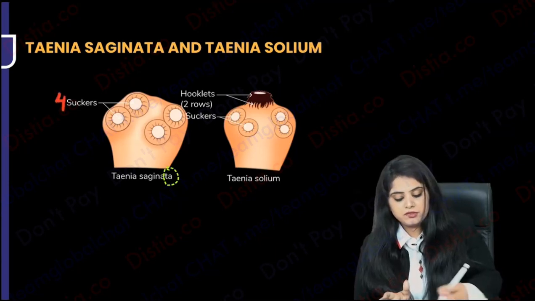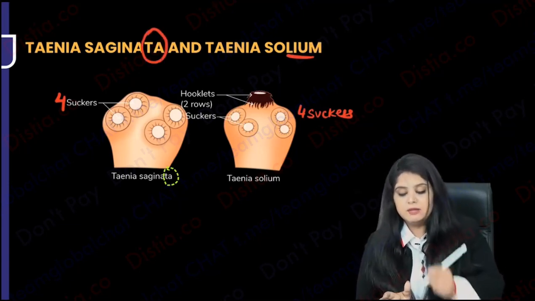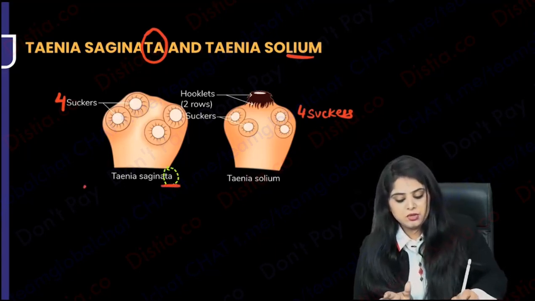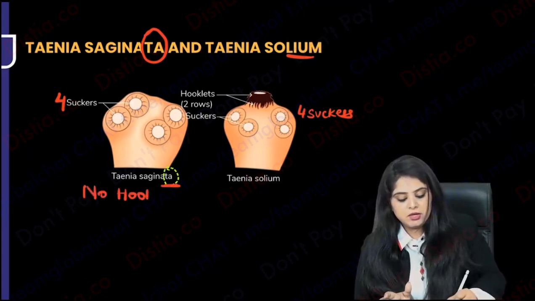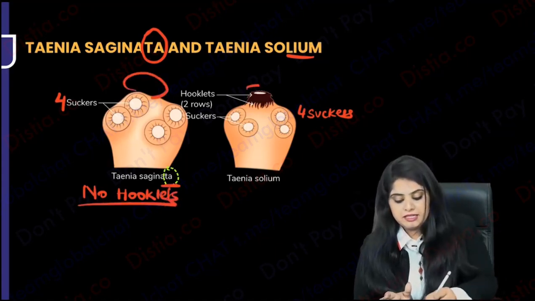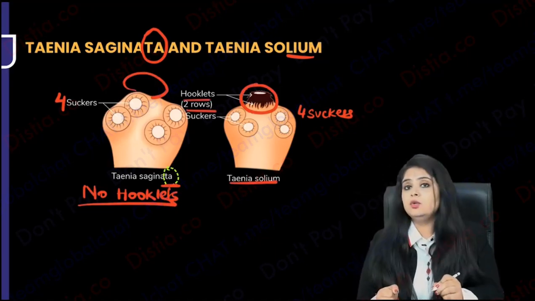This also has 4 suckers and this also has 4 suckers. All of them have 4 suckers. But out of Taenia saginata and solium, who will not have hooklets? You will say saginata, ma'am, it's the one without hooklets. There are not going to be any hooklets that you will see. I don't see anything on the top. Whereas in Taenia solium, can you see? How many rows of hooklets are there? 2 rows of hooklets are there.